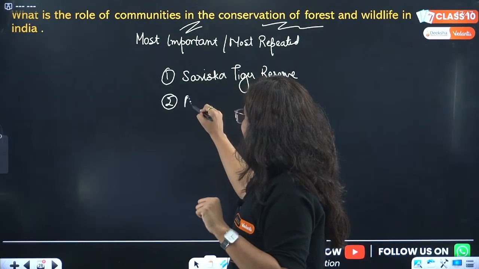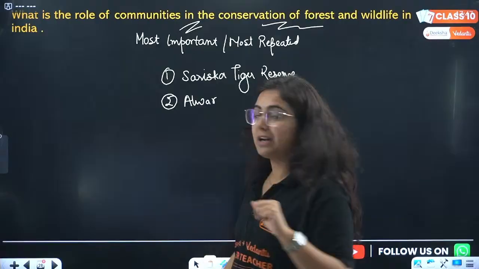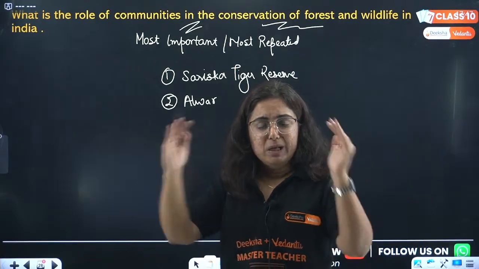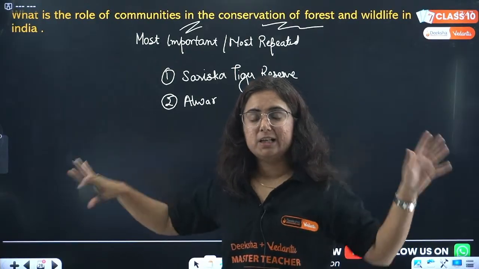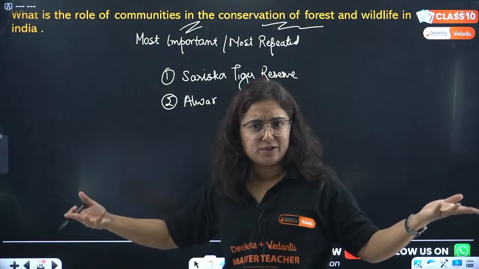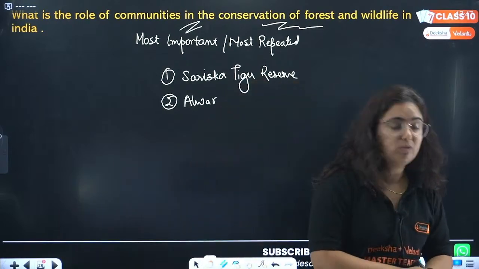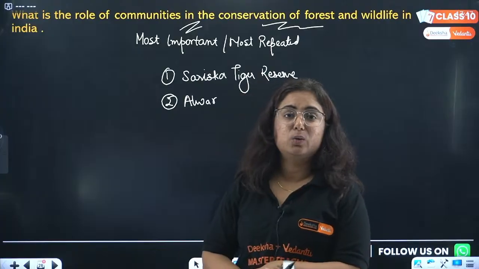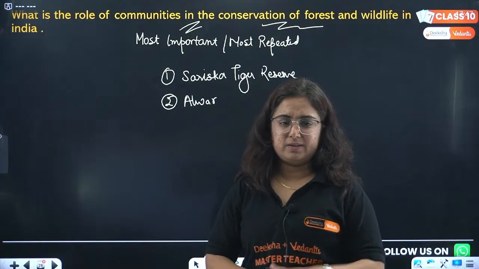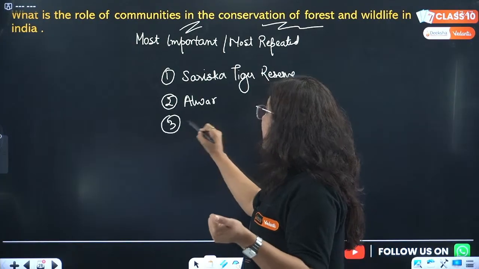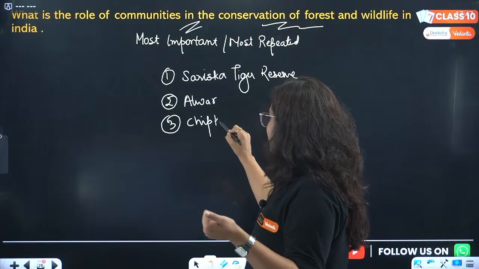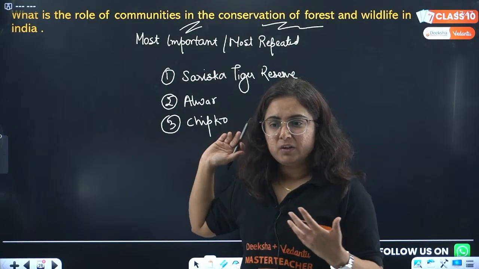A similar event happened in Alwar district of Rajasthan. They declared 1200 hectares of land as a wildlife sanctuary and set their own rules and regulations. This was also a very good thing. Then we know about the Chipko movement. We just now heard about that, right?